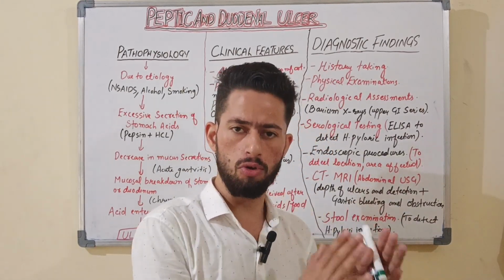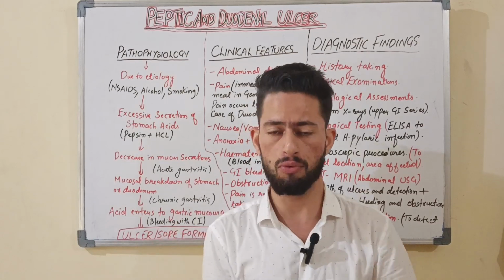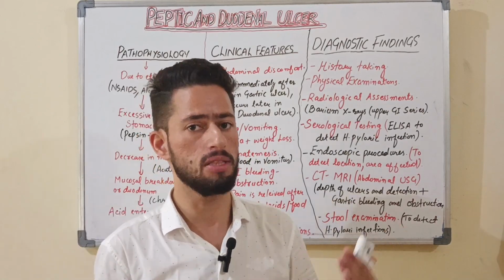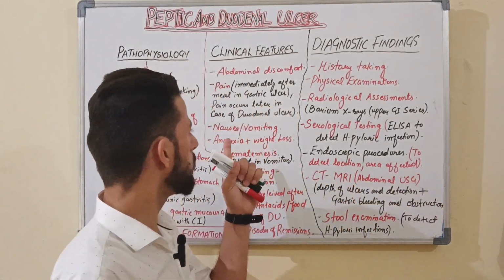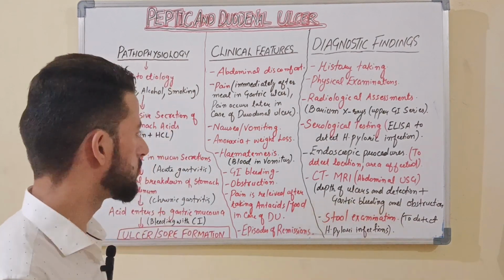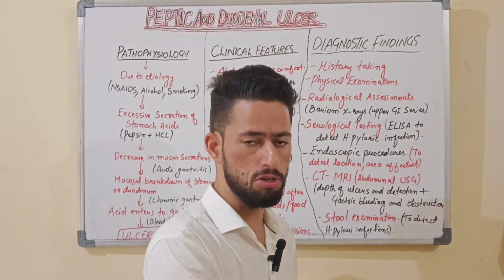But what happens in the duodenal ulcer when a patient is taking antacids, when a patient is taking the food, the pain will be relieved, understanding. So that will be the symptoms in the duodenal ulcer. The next thing is nausea, vomiting. Okay, nausea, vomiting is followed by the obstruction of the stomach.